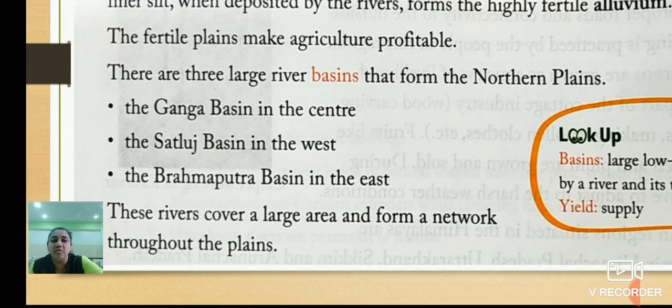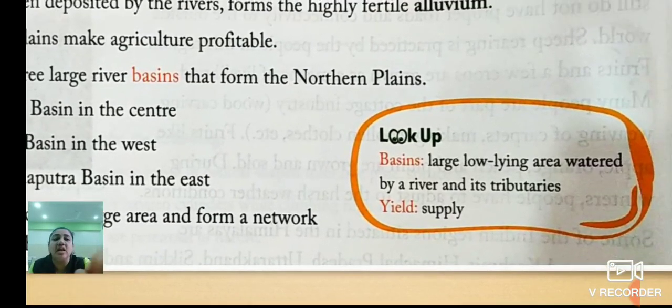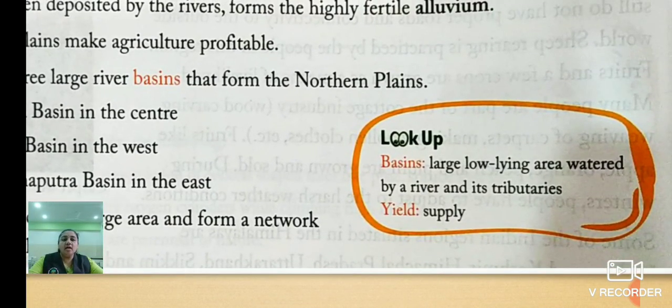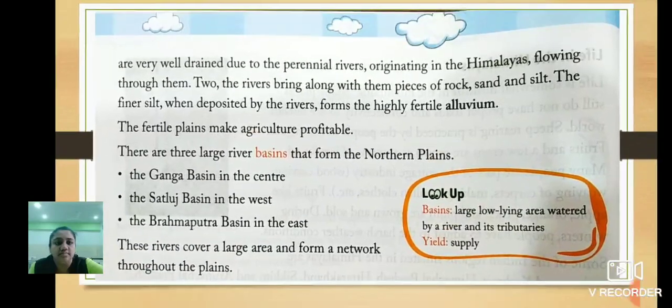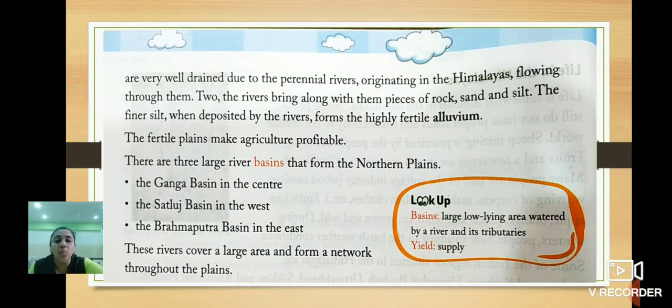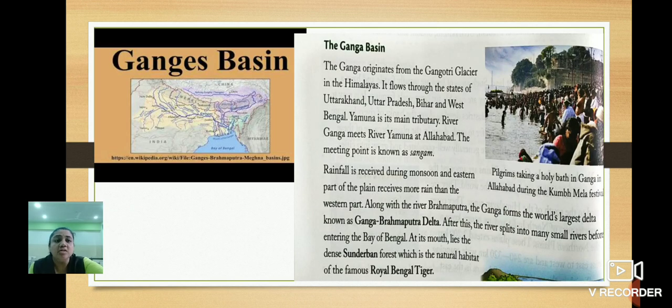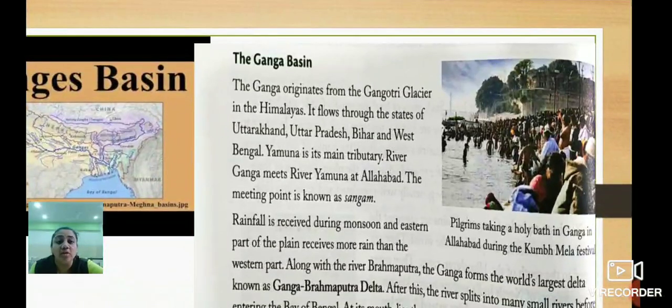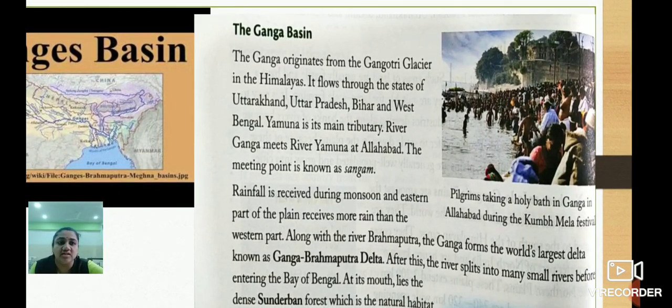So children, in this way have you understood what is meant by basin? Basin means large low area covered by a river and its tributaries, which is very fertile for agriculture. Okay. Now we'll see the detailed information about these three river basins. So the first one is the Ganga basin. Ganga is a holy river for us in India, or we can say it is the main river.